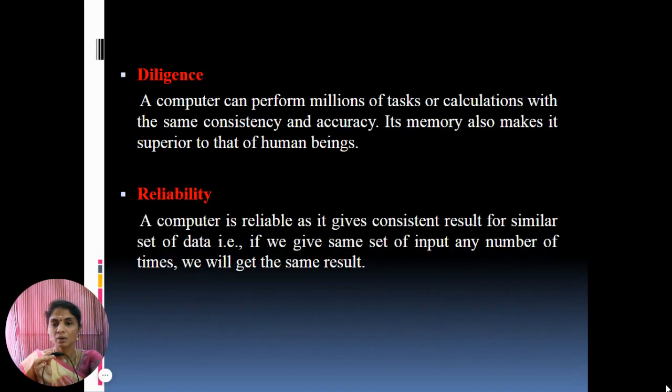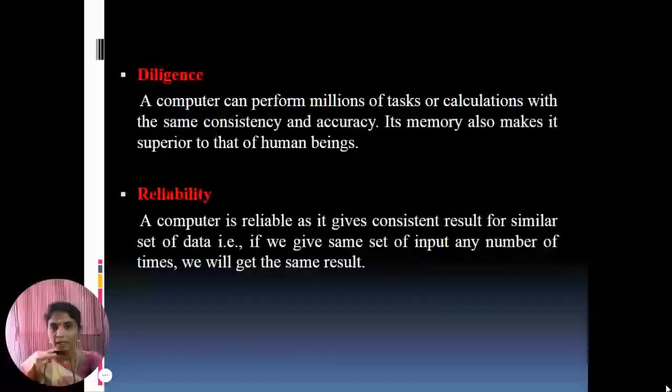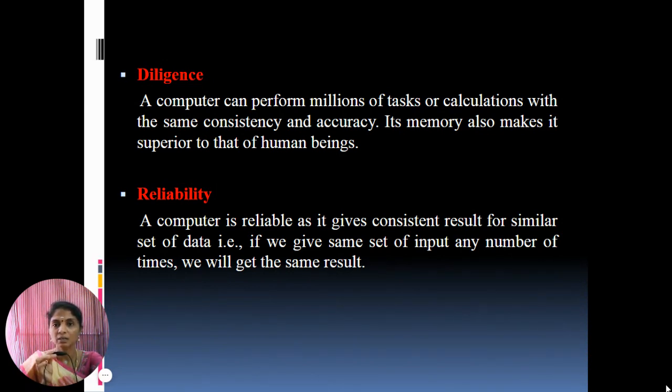Then next one of the characteristics is diligence. A computer can perform millions of tasks or calculations with the same consistency and accuracy. Its memory also makes it superior to that of human being. That is called as diligence. And next one of the characteristics is reliability. A computer is reliable as it gives consistent result for similar set of data. That is, if we give same set of input any number of times, we will get the same result.